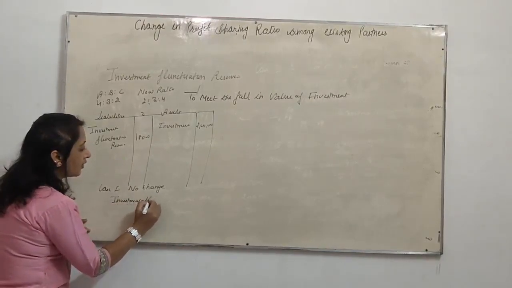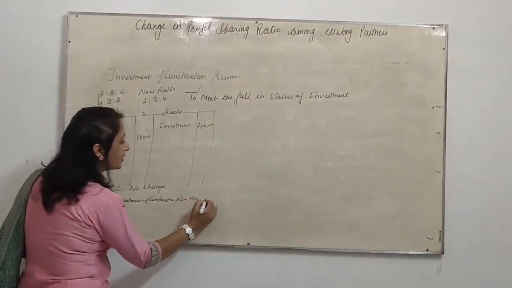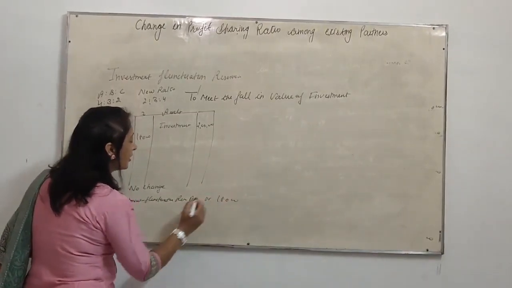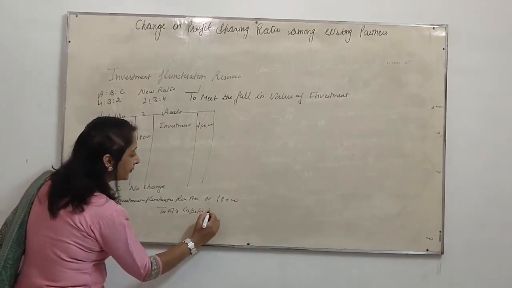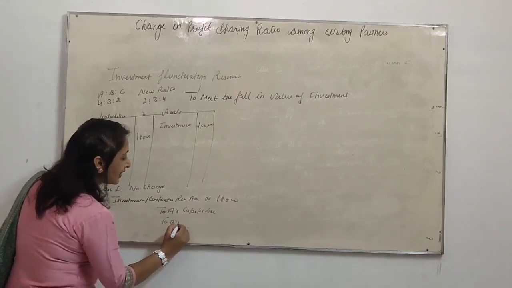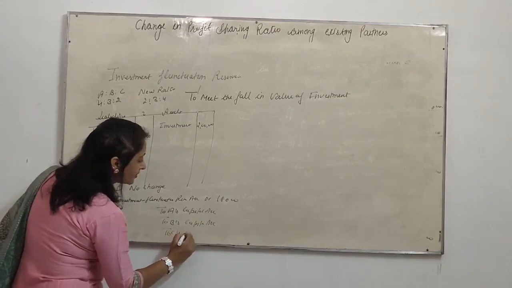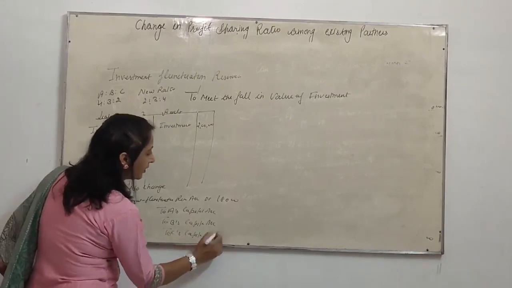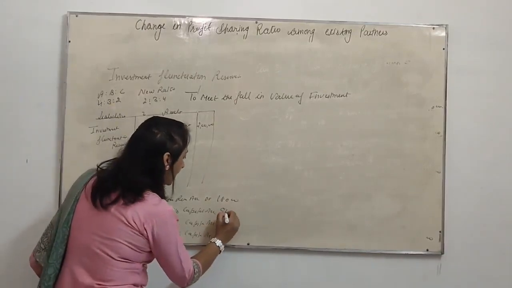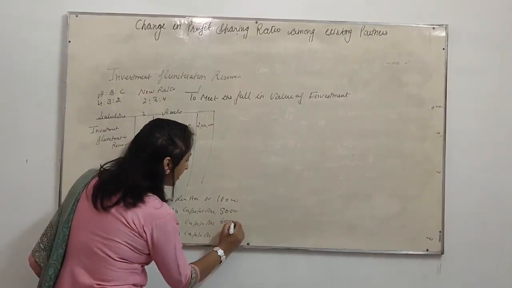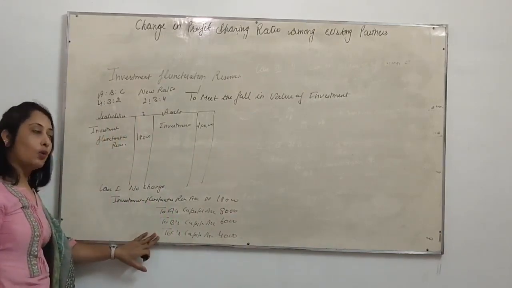Investment fluctuation reserve account debited rupees 18,000 to A's capital account, B's capital account, C's capital account. The 18,000 will be distributed in the old ratio: 8,000, 6,000 and 4,000.